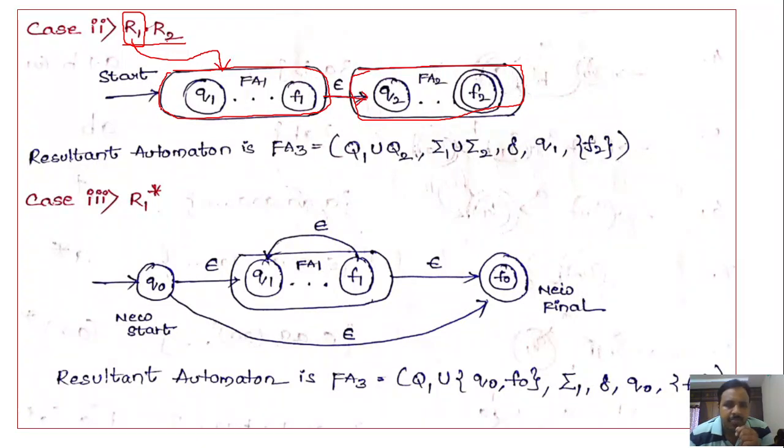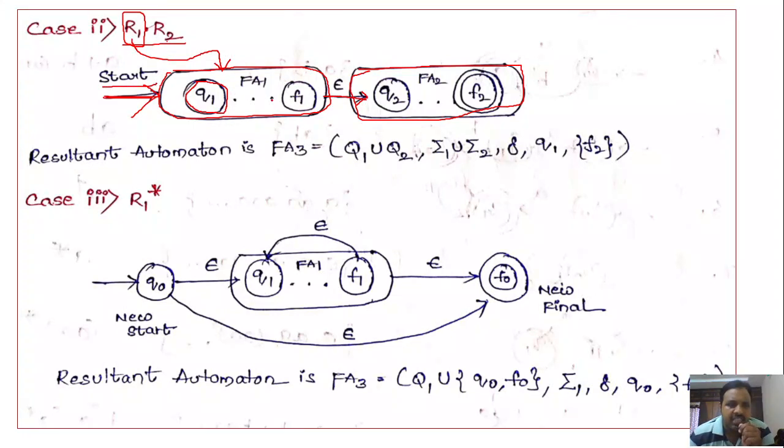So here, just observe, this is very simple. R1 means take the finite automata associated with R1, and the starting state in finite automata 1 will become the starting state of the resultant finite automata. So just write start there.